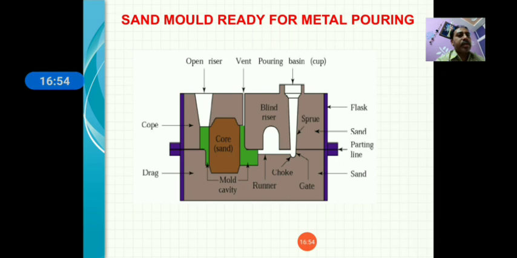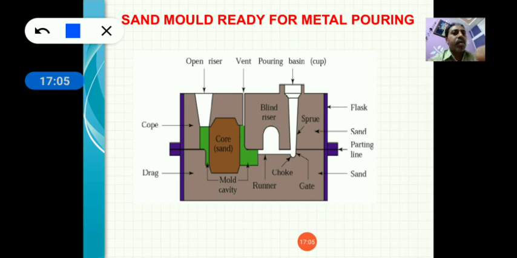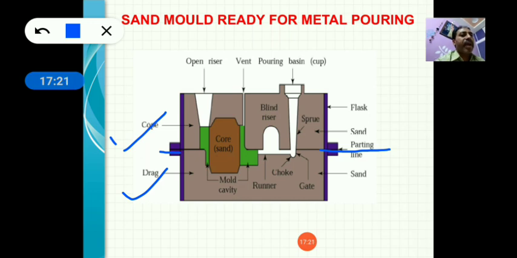This is the same view of the sand mold process, in which all the casting terms are there. Cope means the upper flask, drag is the lower flask. Parting line, this is the parting line. So the parting line is the middle point of cope and drag through which both the cope and drag can be assembled with each other. This is the flask. A flask is an open container, open from both sides.